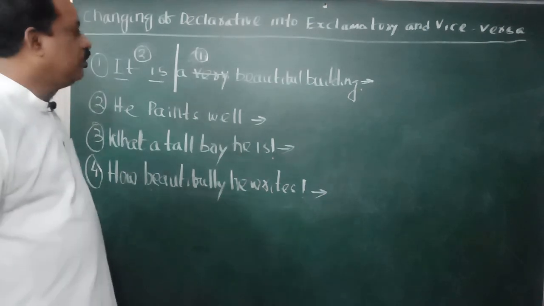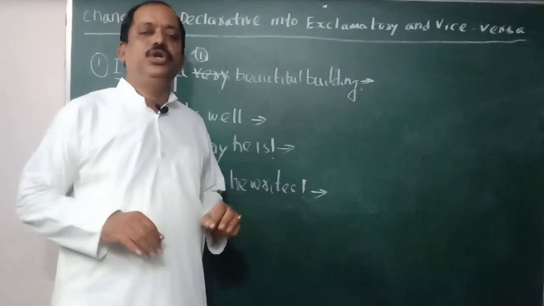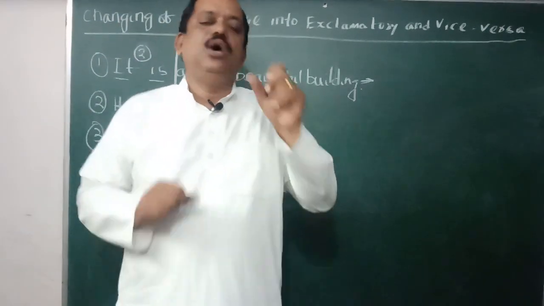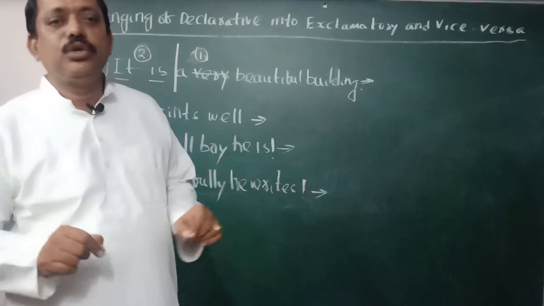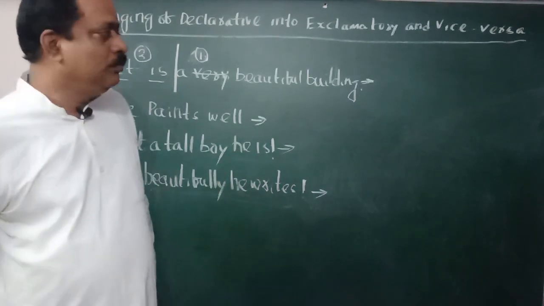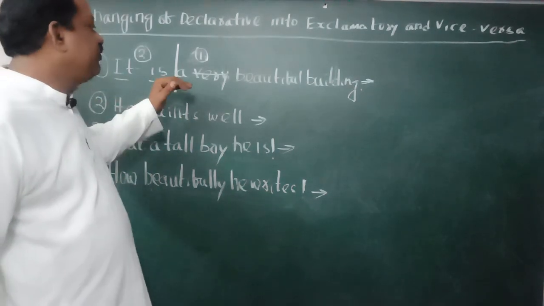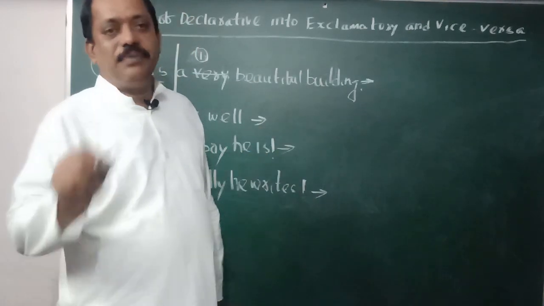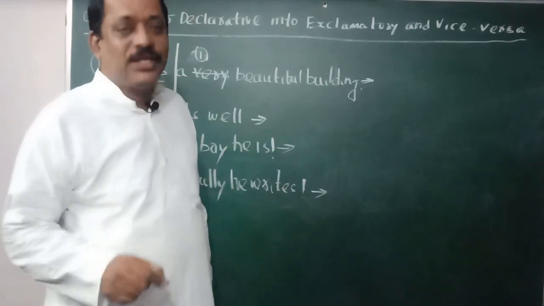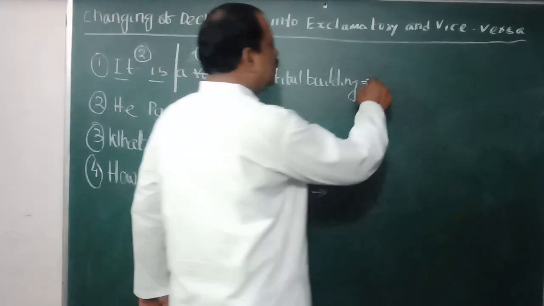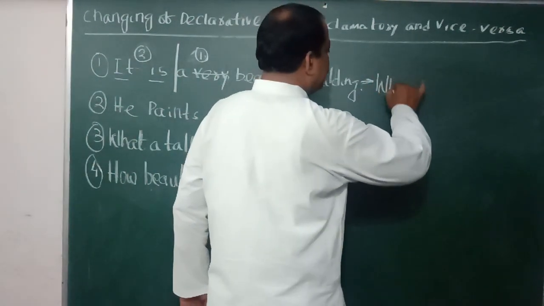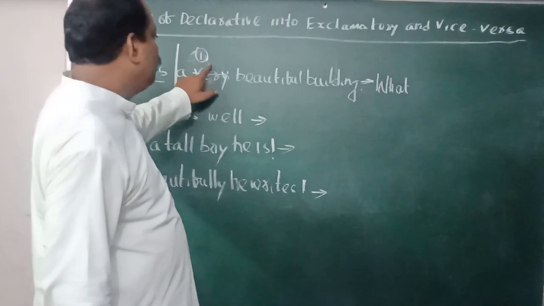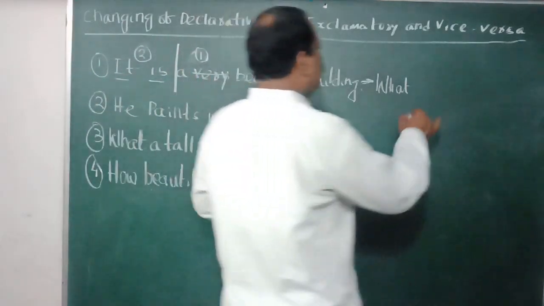Now what you have to do? I have already told you that in the exclamatory sentence only two WH words are used. One is what, another is how. So now you have to know whether you have to use how or what. How can you know? Take this example. It is a very beautiful building. This sentence is telling about a building. If the sentence is telling about a thing, you have to use what. So here you have to use what at the beginning, because it is telling about a building. After writing what, write down one. What is one? A beautiful building.